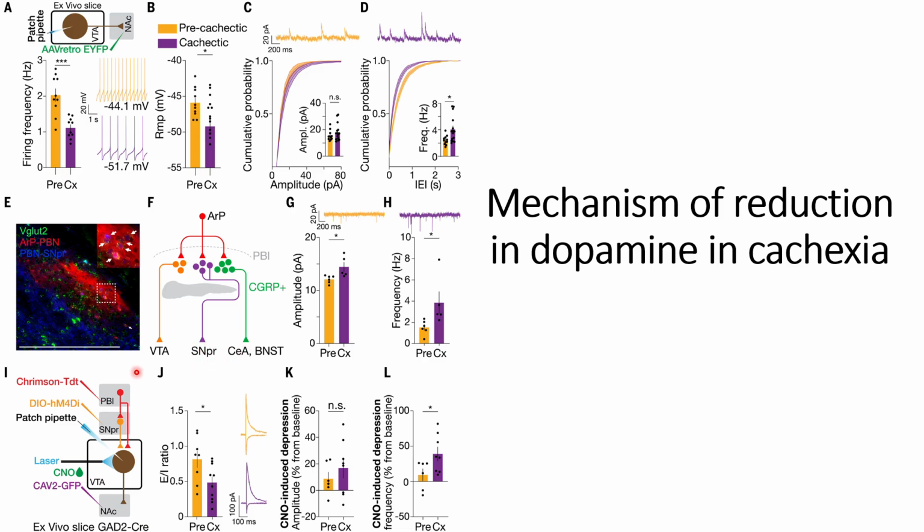So they used 2 different strategies. The first one is by using this Crimson tdTomato, by which they suppress and prevent this SNpr activation, or we can say that the GABA receptors get inactivated using this Crimson tdTomato. And thereafter they checked the excitation to inhibition ratios, and they can see that the excitation to inhibition ratio goes down in the cachexia conditions significantly compared to the pre-cachexia conditions.